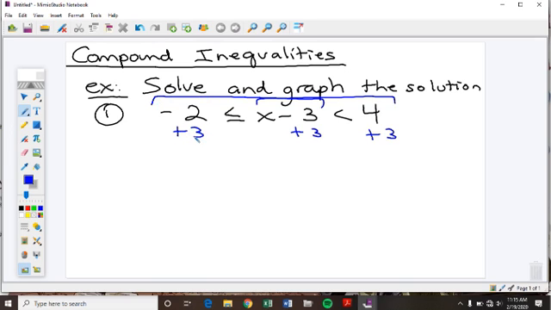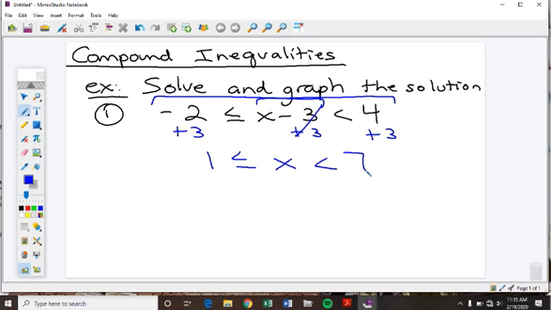So we can actually solve the whole thing simultaneously, all right, by adding 3 in all 3 spots. Okay, and watch what happens. When I do that, negative 2 plus 3 is 1, is less than or equal to, those go away, x, which is less than 7.